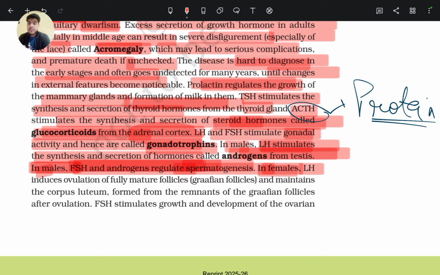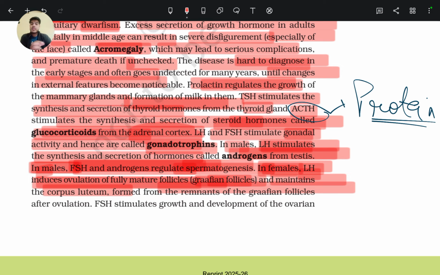In case of female, luteinizing hormone induces ovulation of fully mature follicles, that is Graafian follicles. So in female, at the time of LH surge, the ovulation process occurs, at the mid of the menstrual cycle. LH also maintains the corpus luteum, formed from the remnants of the Graafian follicle. So LH first induces ovulation and maintains corpus luteum. Corpus luteum is the remnant of Graafian follicle after ovulation.